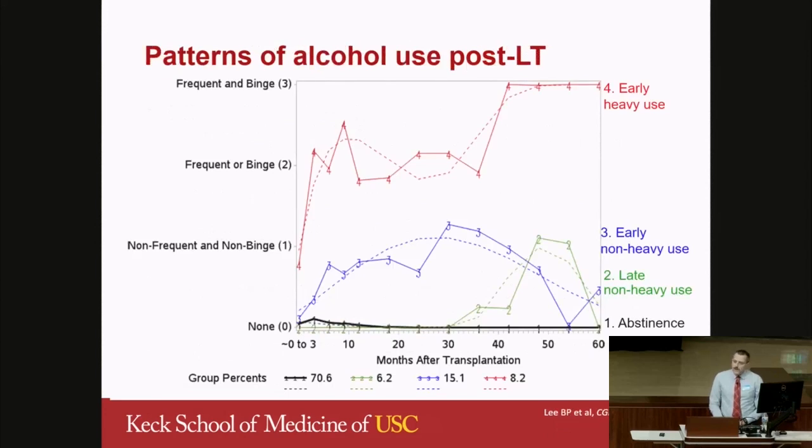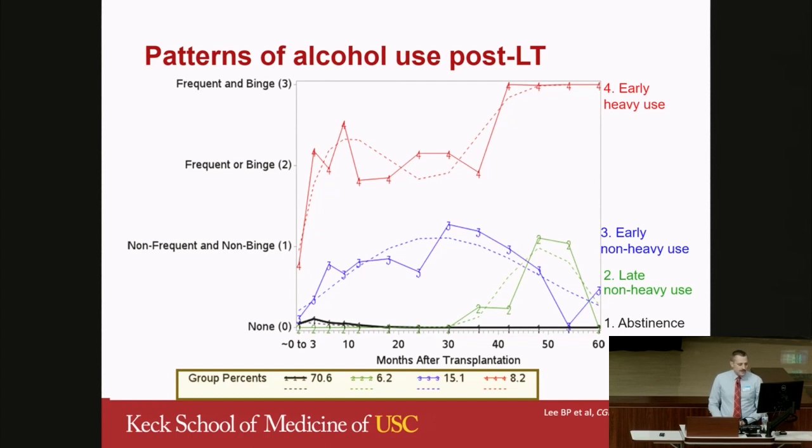There's several patterns of alcohol use after liver transplant, and this is of significant interest to the field. As you can see here, this is retrospective data from the Accelerate group. We have broken down basically 4 patterns of use. We find that about 70% of patients remain abstinent after liver transplant, but there's varying percentages of use and patterns in the remaining 30%, with about 8% having this particularly worrisome early heavy use, with early use being within 1 year after liver transplant.